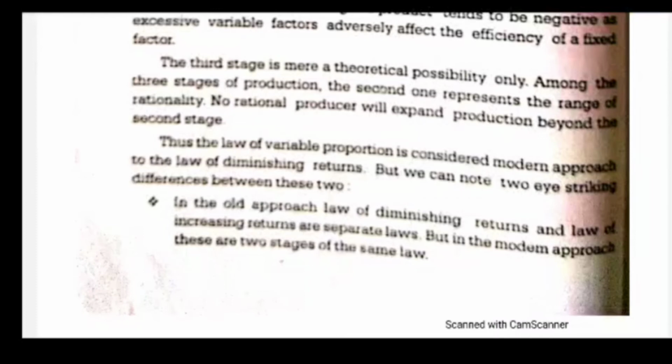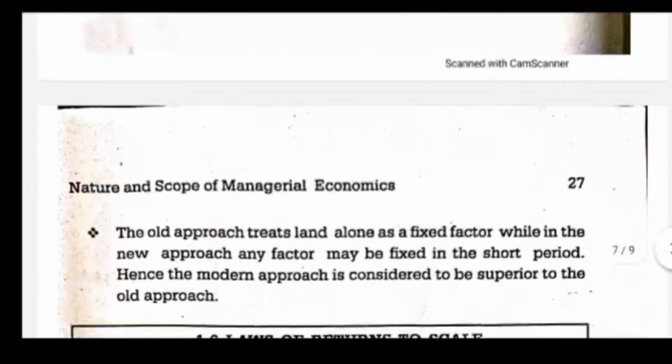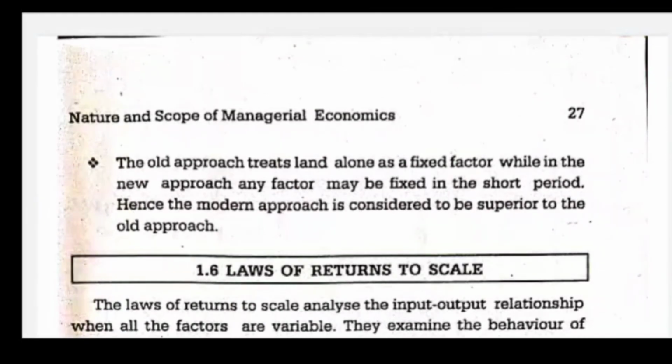So, two striking differences between these two. The law of variable proportion is considered the modern approach to the law of diminishing returns. In the old approach, the law of diminishing returns and the law of increasing returns are separate laws. But in the modern approach, these are two stages of the same law. There are no two laws of it.